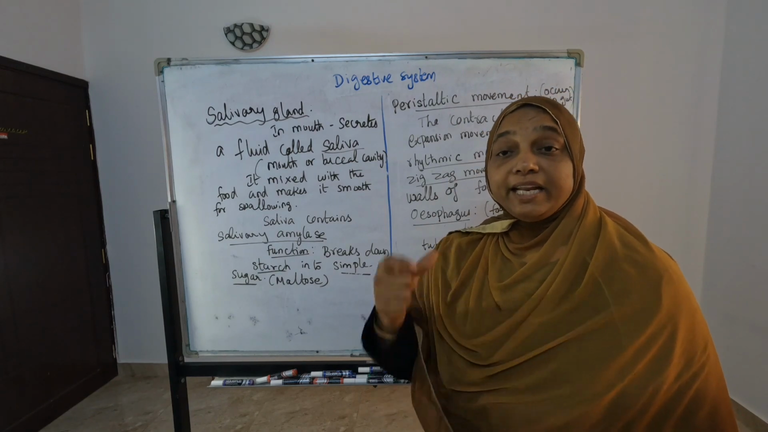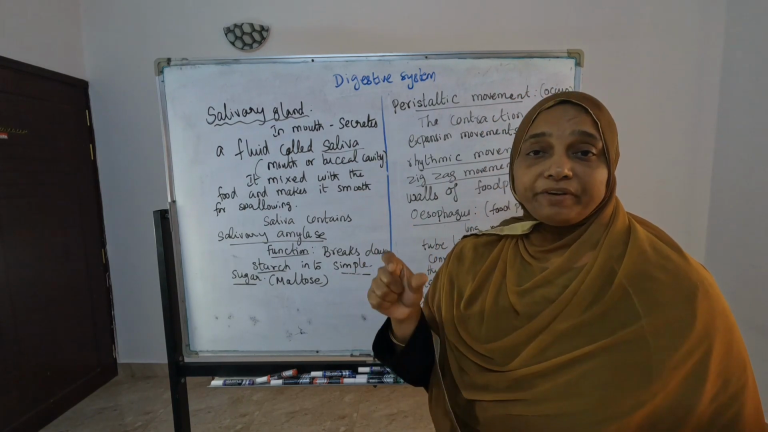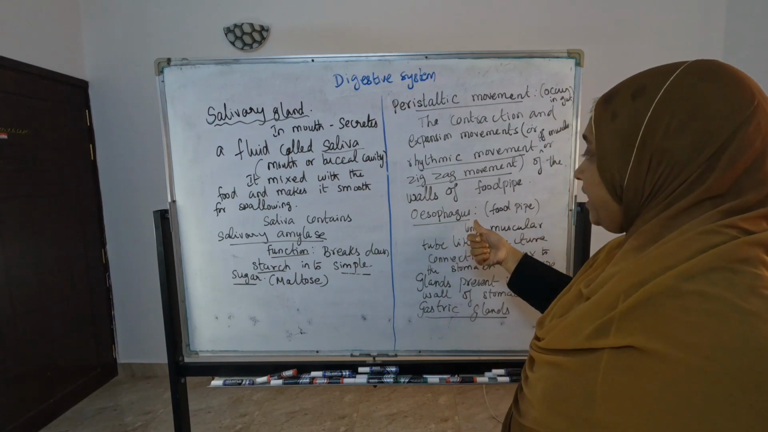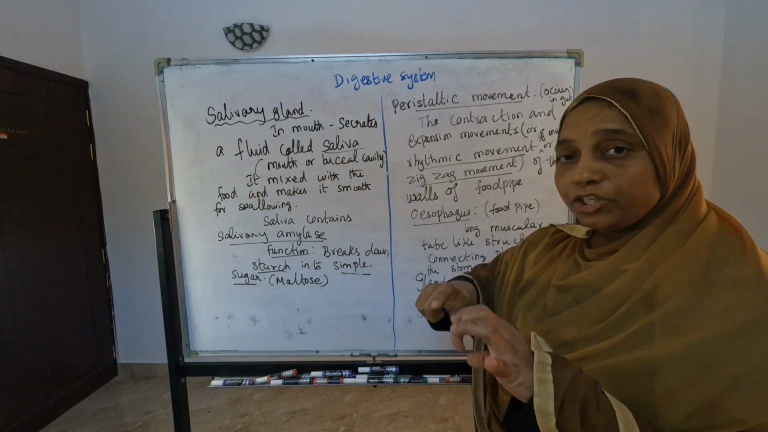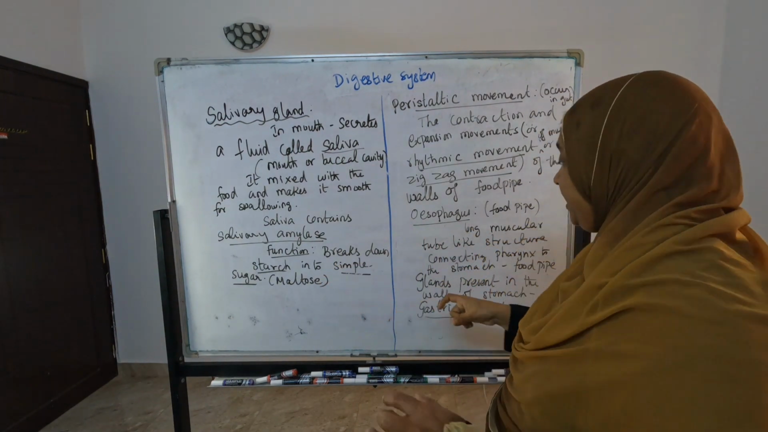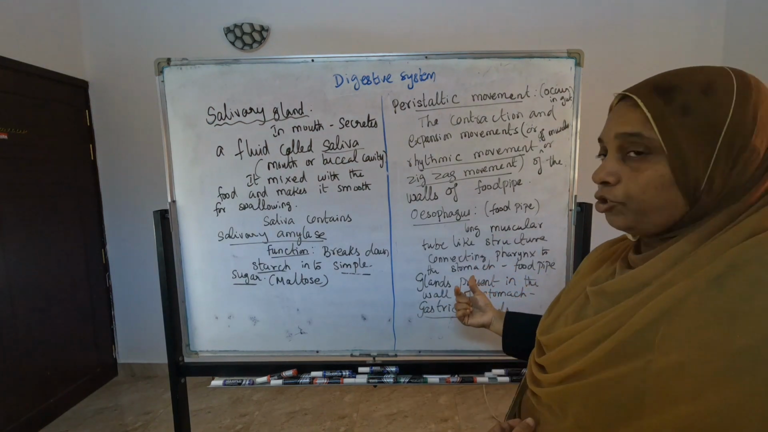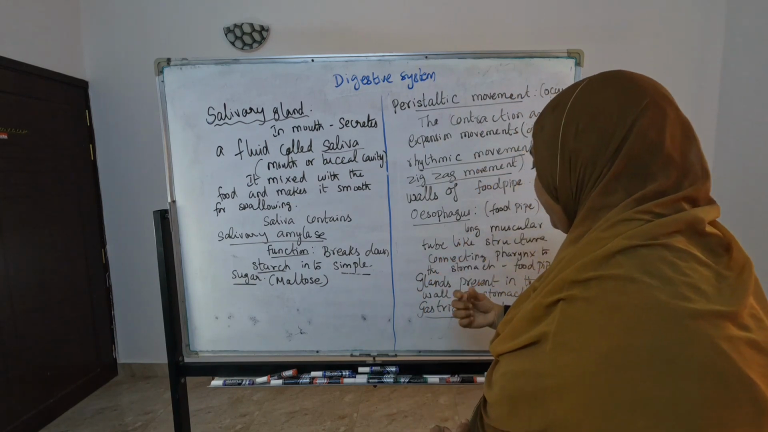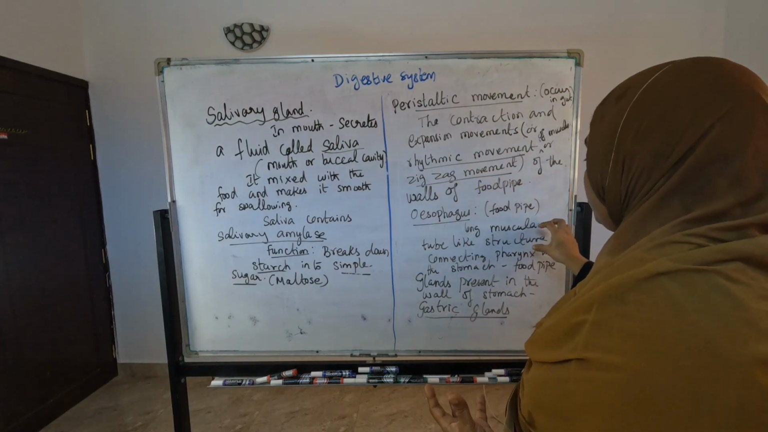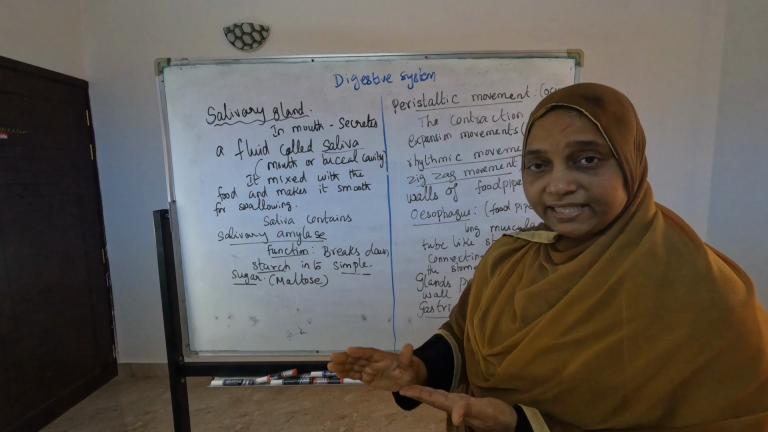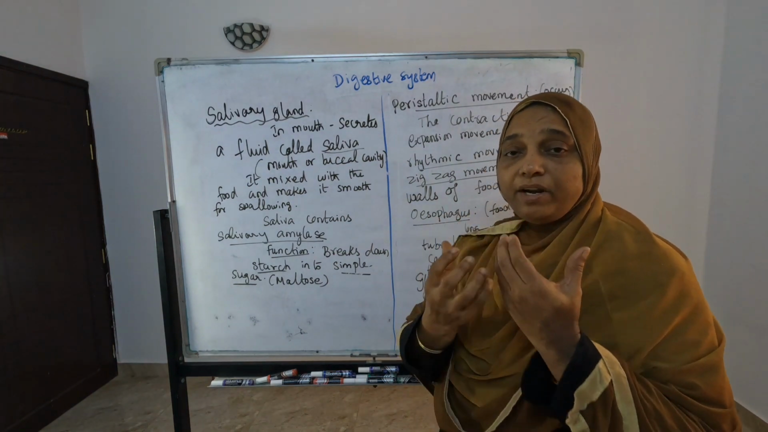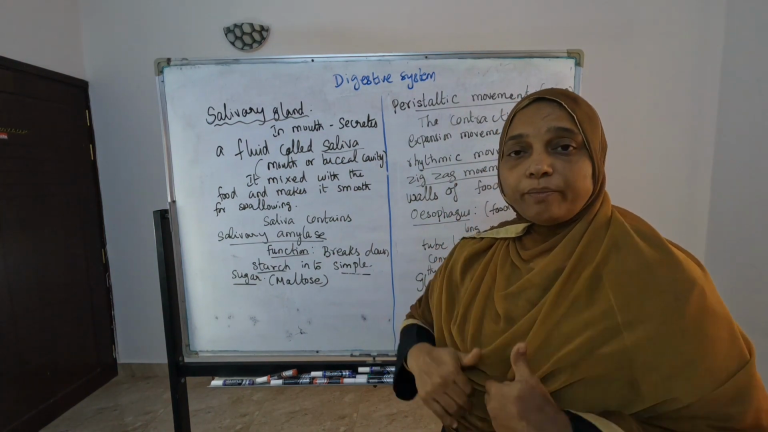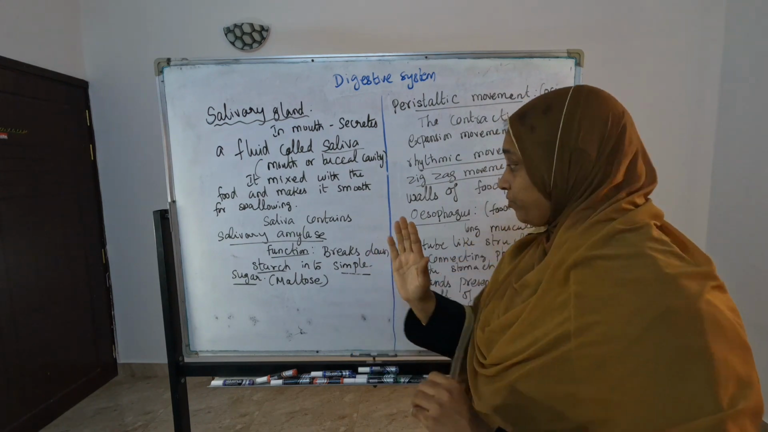What is the name of the food pipe they are asking? That is esophagus. Study the spelling also, esophagus. It is a long tube-like structure only, connected from the pharynx to the stomach. And what about glands? In the esophagus there are no glands. It just takes the food we swallow inside to the stomach. That is the work of the esophagus, no other work for this one.